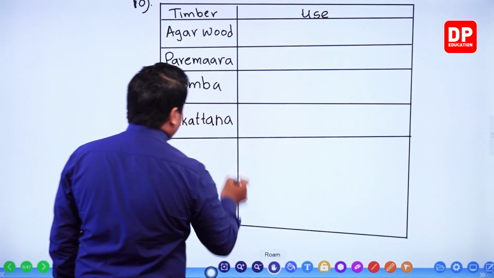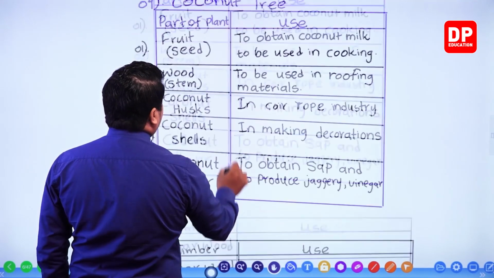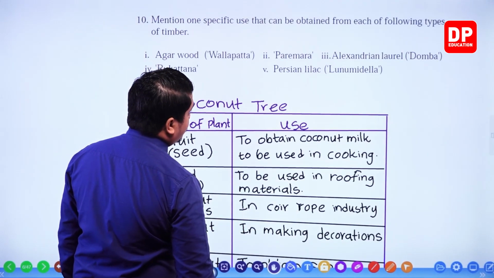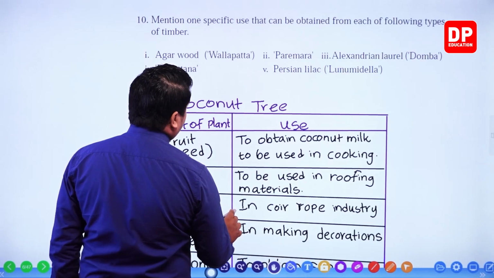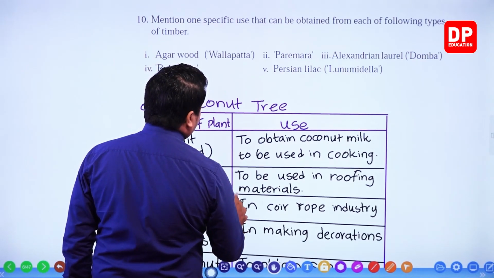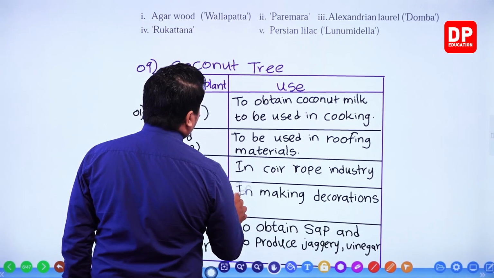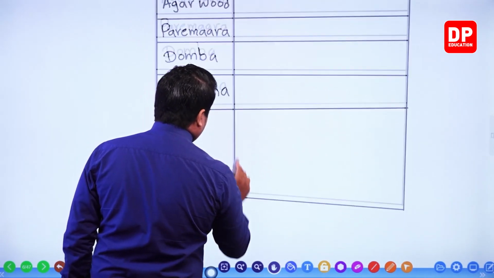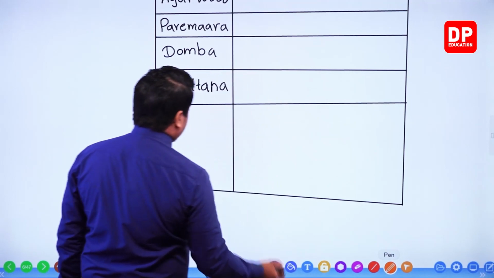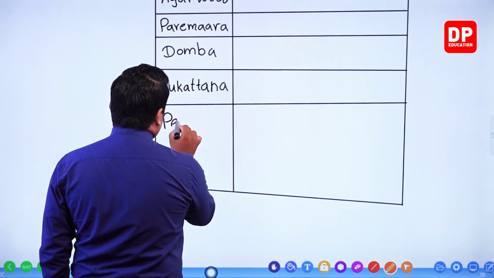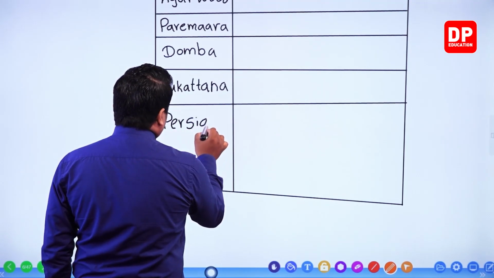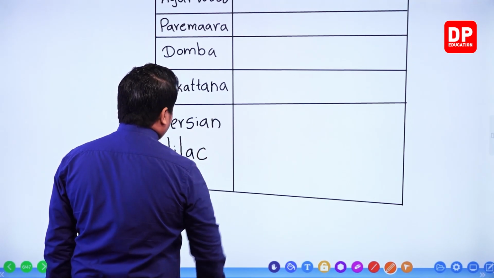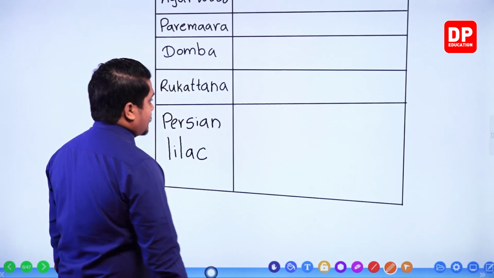Then what are the others? Rukkattana, then Persian lilac. Persian lilac. Okay, so these are the ones.